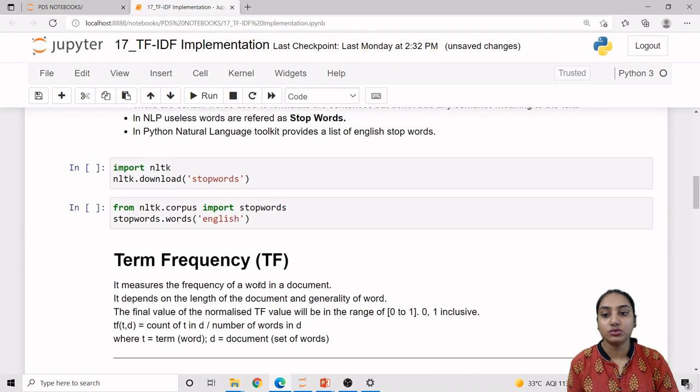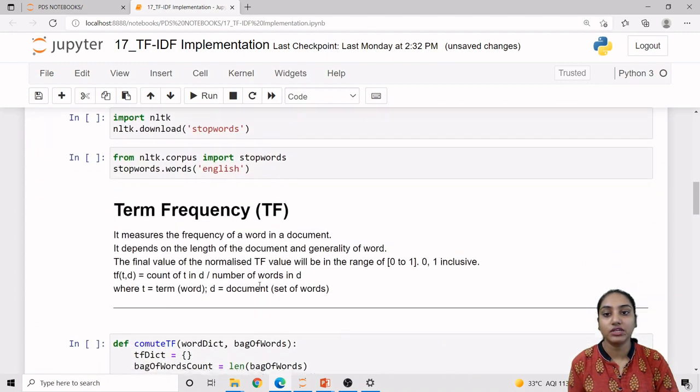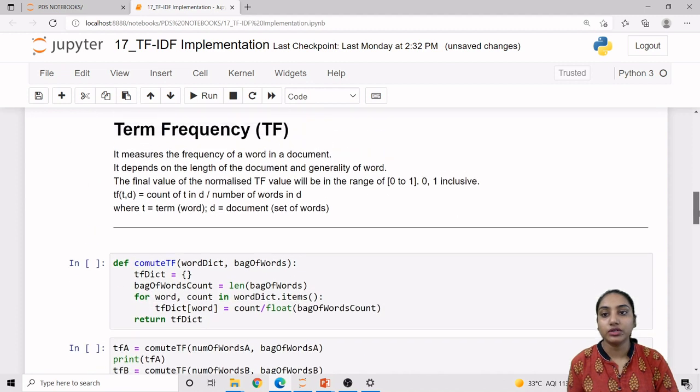Now let us just go to the implementation of the term frequency. So here we are having the implementation of the term frequency. So this is TF, if we are calling it as an acronym. So the term frequency TF. Now what is the term frequency? It is a measure of frequency of a particular word in a particular document.